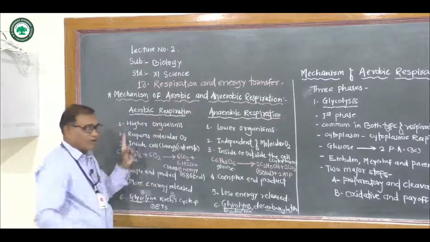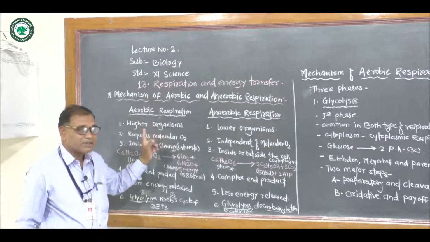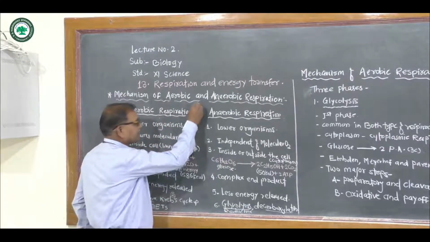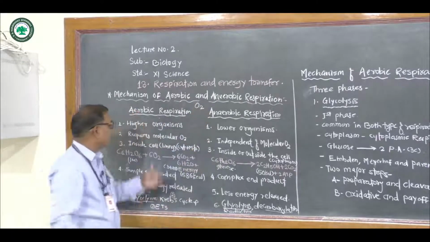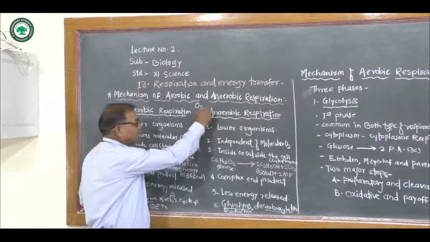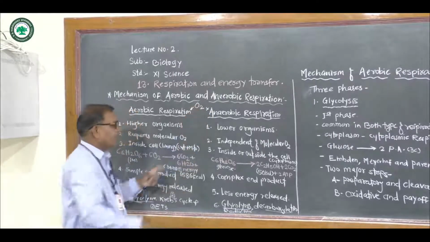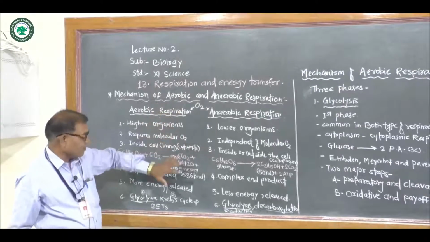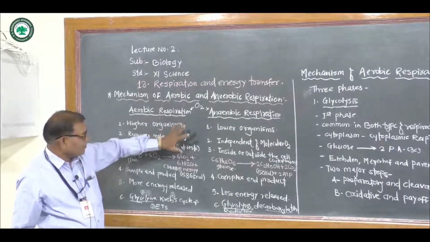There are 2 types of respiration on the basis of presence or absence of oxygen. With oxygen it is called aerobic respiration, and in the absence of oxygen it is called anaerobic respiration. These are the simple types of respiration.